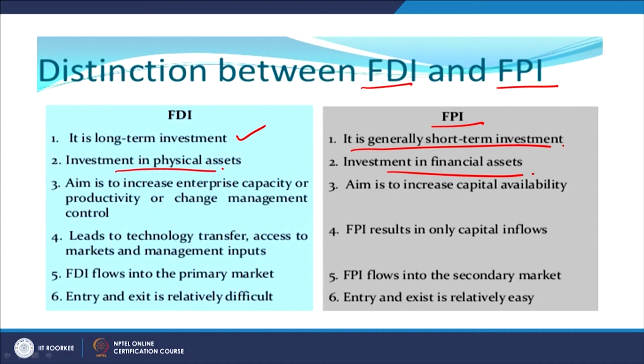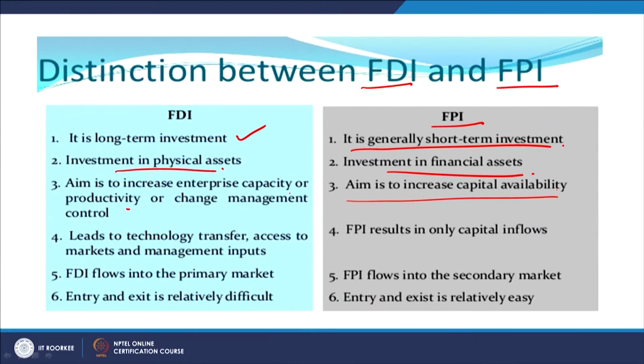The aim is to increase enterprise capacity or productivity or change management control. So, what is the aim of FDI? To increase the capacity or productivity. So, let us say Nike wants to produce its shoes in India. So, they set up capacity building, right, so that they can produce more, and at a cheaper cost. Here the aim is to increase capital availability. So, what is the foreign portfolio investor doing? He is investing in the companies and he is trying to make capital available to the owners of the company, so that they can utilize it better and increase their profitability.